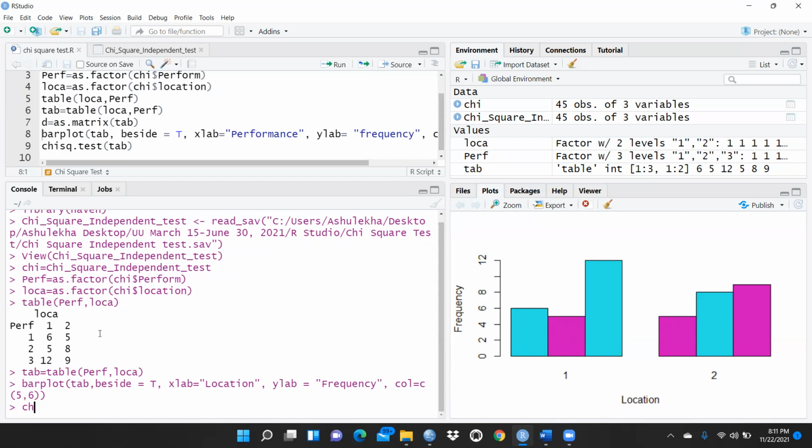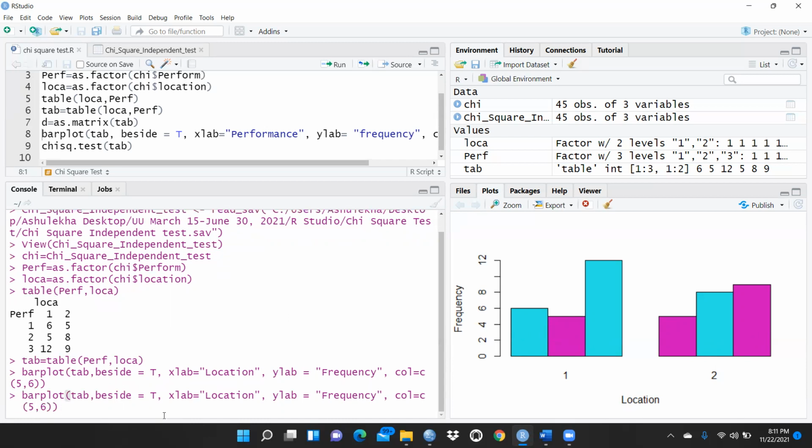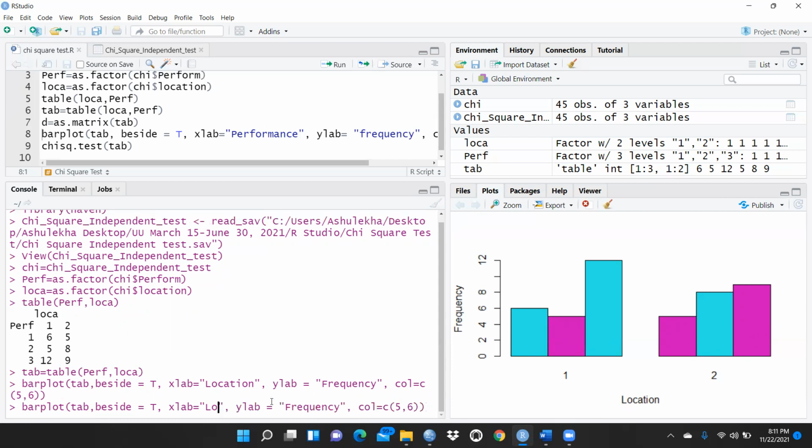You can reverse these plots also. So in your coding, you have to take, rather than location first and then the performance after this, location, suppose you want to take on this. Otherwise, what we can do, simply I am taking the same thing, xlab I want, but we have to change these tables also. Let's say this is the location, and these are the 1 or 2 locations, right? Correct. So you can write on the xlab.